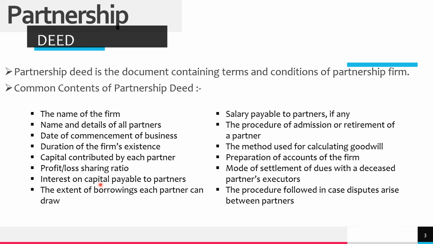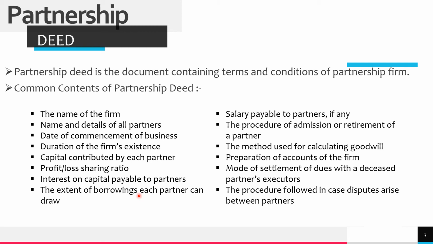So business pays a certain amount as interest on capital to the partners. This is an amount which is an expense for the business and a kind of income for the partners. So what is the amount of interest a business pays to its partners has also to be considered. This is mentioned in partnership deed.